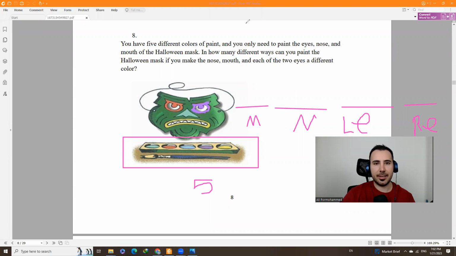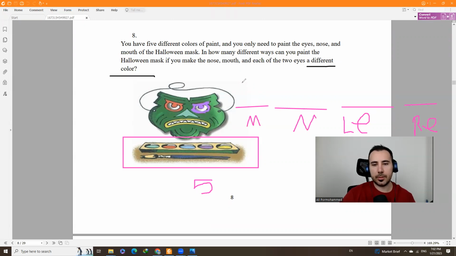And we have, well, we have 5 colors, but here it says if you have 5 different colors and you only need to paint the eyes, nose, and mouth, can you paint the Halloween mask? If you, okay, so here it says a different color each time, right? I was looking for this.